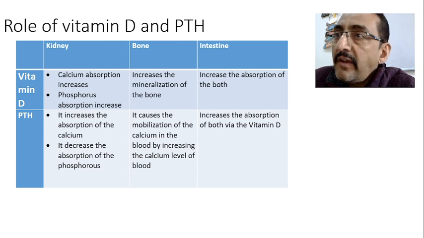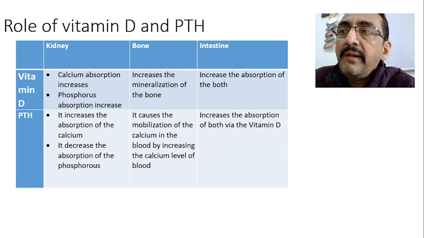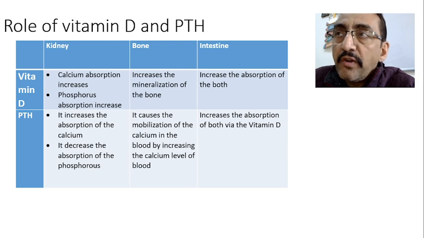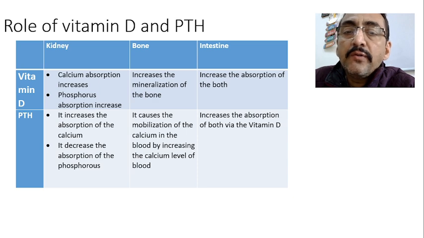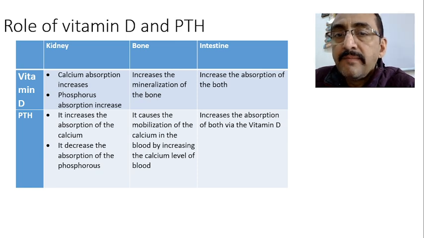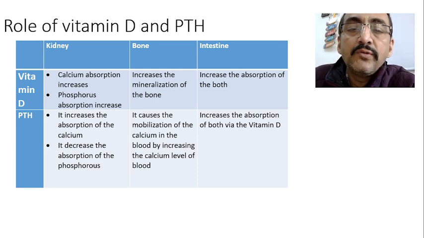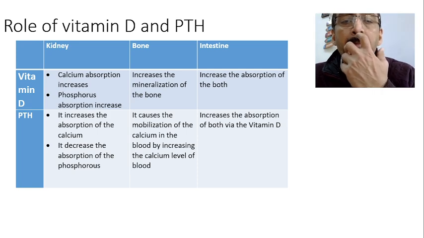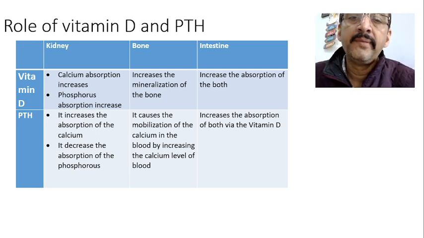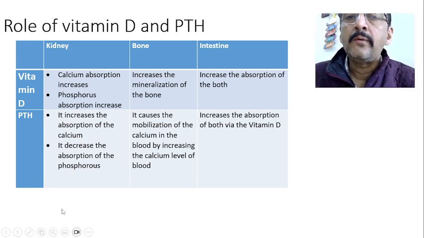Similarly, the role of PTH: in the kidney, PTH increases the absorption of calcium and decreases the absorption of phosphorus. In the bone, PTH causes the mobilization of calcium into the blood, increasing the calcium level of the blood. Whereas in the intestine, PTH increases the absorption of both by means of vitamin D. Now, this is in short.